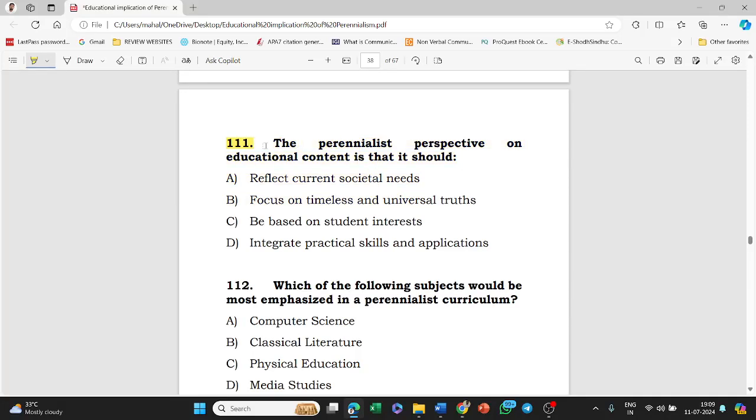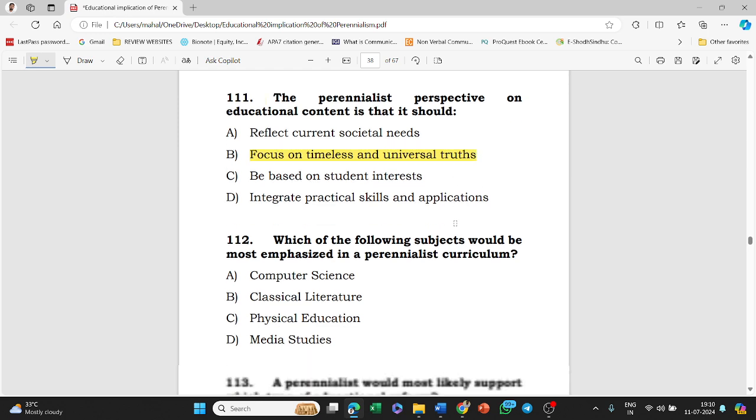The perennialist perspective on educational content is that it should reflect current societal needs, focus on timeless and universal truths, be based on student interest, or integrate practical skills and application. The answer to this question is focus on timeless and universal truths.